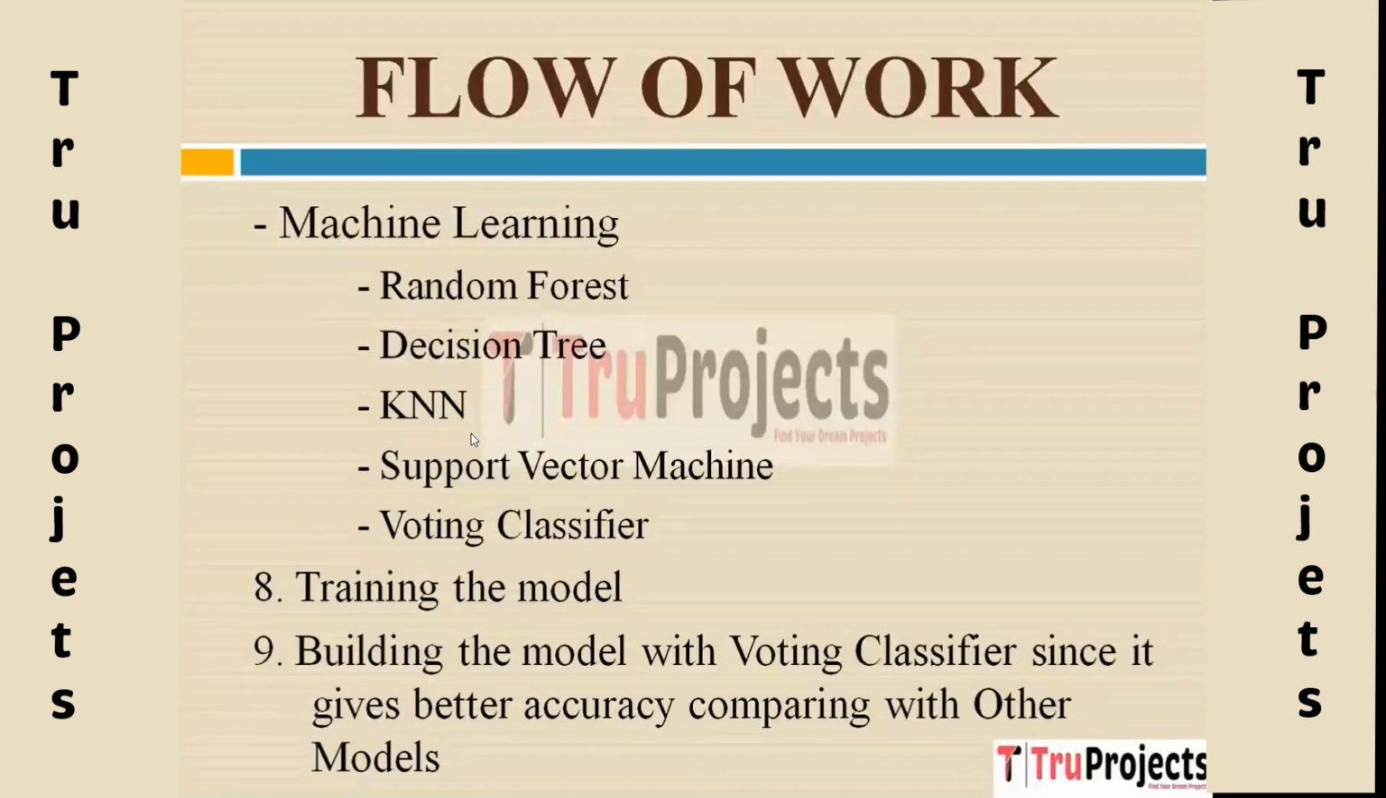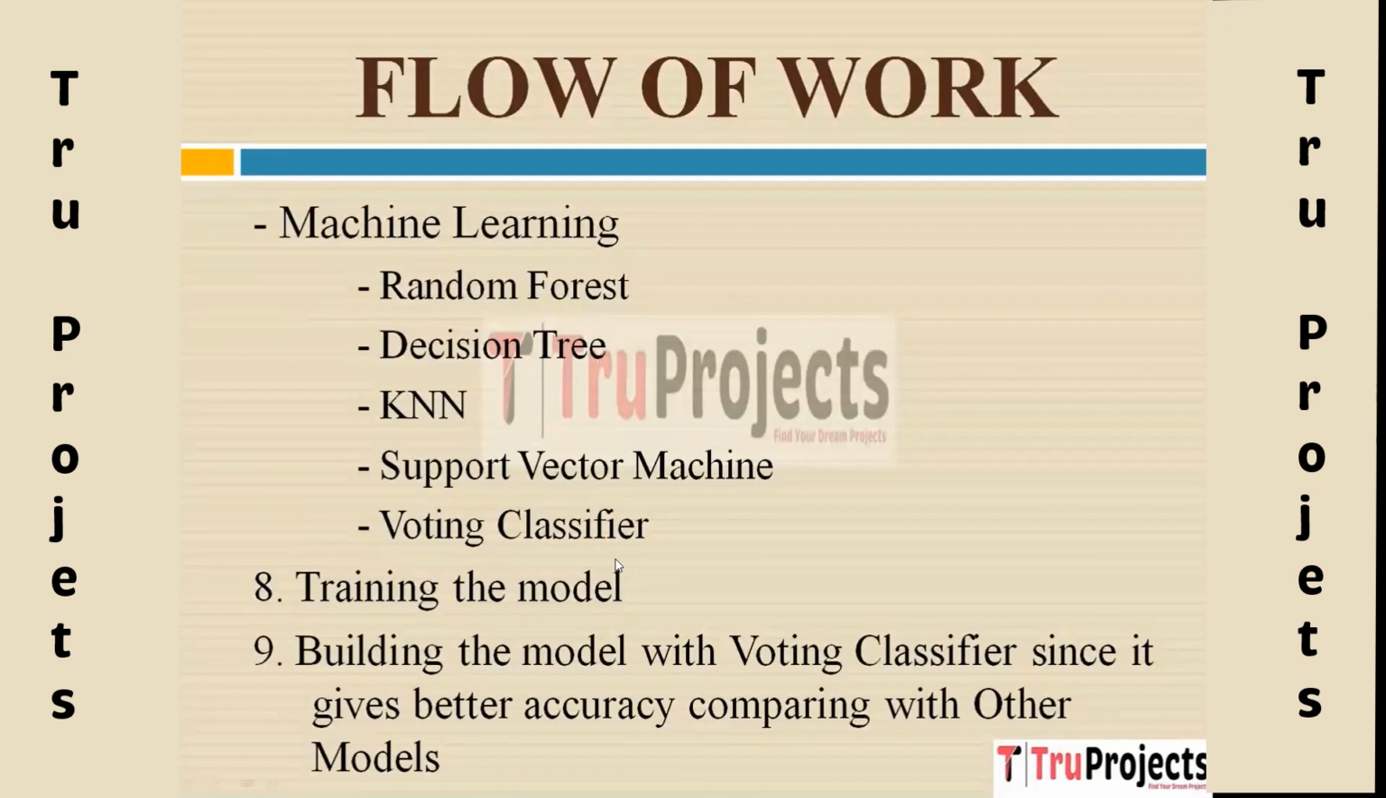Next we have KNN, which stands for K nearest neighbors, a simple yet effective supervised machine learning algorithm used for classification and regression tasks. It is primarily used for classification but can also be adapted for regression problems. Next we have the support vector machine. It finds a hyperplane that separates data points into different classes, maximizing the margin between classes.